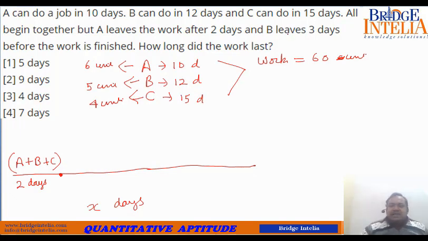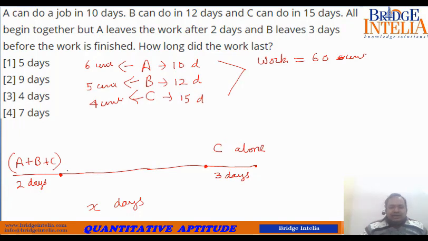What next? B leaves 3 days before the work is finished. That means B leaves at such a junction that it is 3 days before the work got completed. If you think carefully, for the last 3 days, C was working alone.